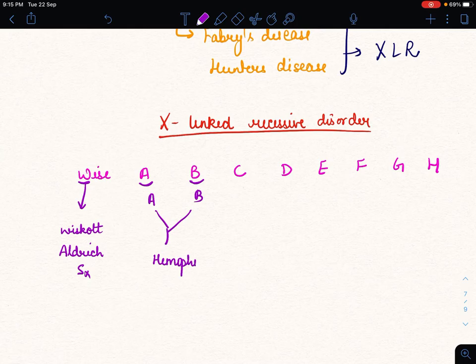So many times there is a question about hemophilia A and hemophilia B. So from this trick we can remember that A and B mean hemophilia A and hemophilia B, both included in X-linked recessive disorder. And from C we have color blindness.